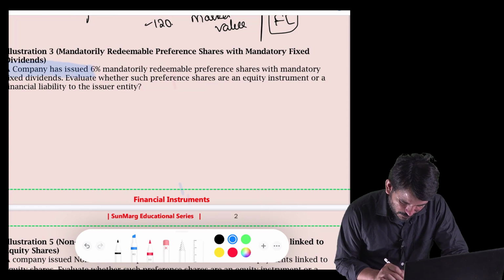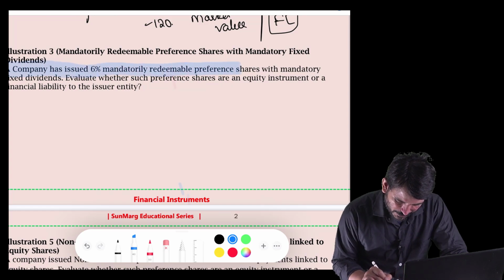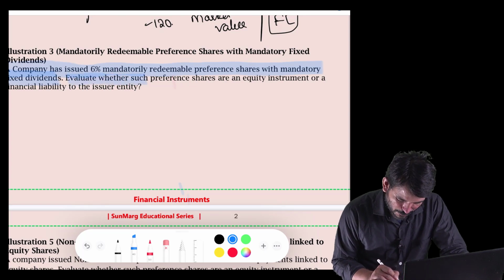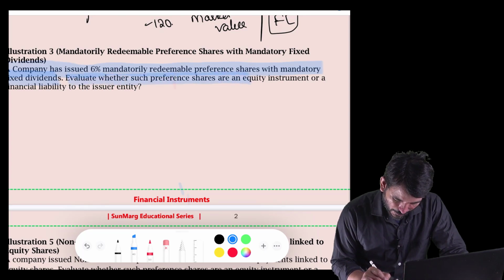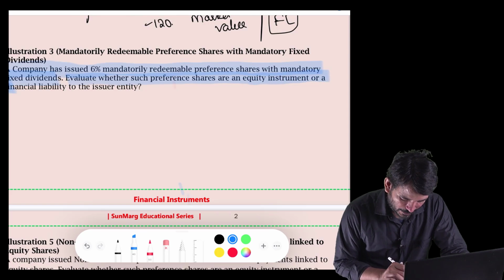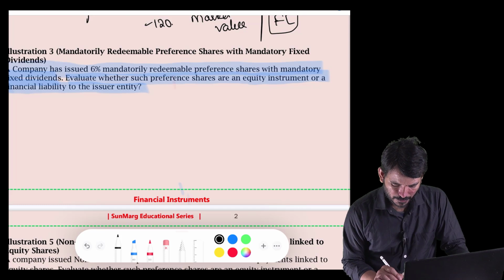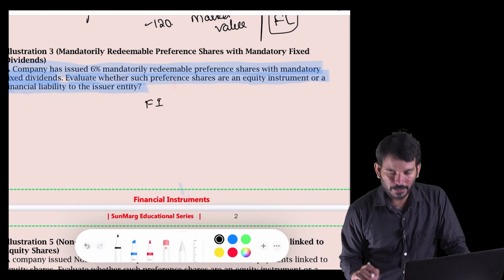A company has issued 6% mandatory redeemable preference shares with mandatory fixed dividends. Evaluate whether such preference shares are an equity instrument or a financial liability to the issuer entity. First of all, we need to say whether it is a financial instrument or not.